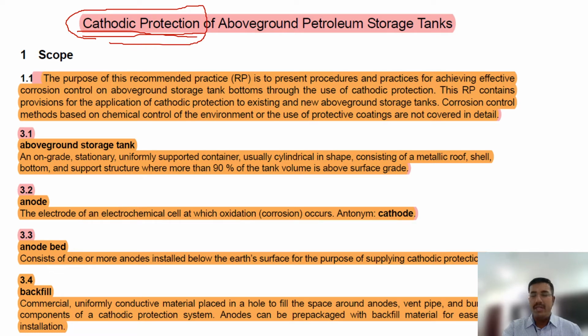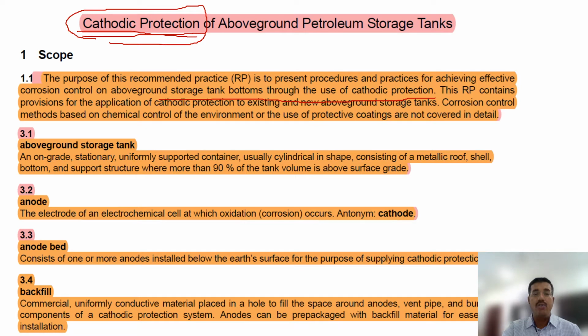There are a few questions, I will elaborate, and there are some definitions they usually ask. That's why I put a lot of definitions here which you need to remember. Sometimes they ask open book and sometimes closed book. The purpose of this recommended practice is to present procedures and practices for achieving effective corrosion control on aboveground storage tank bottoms through the use of cathodic protection.